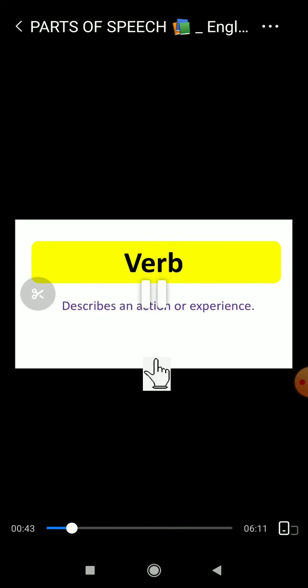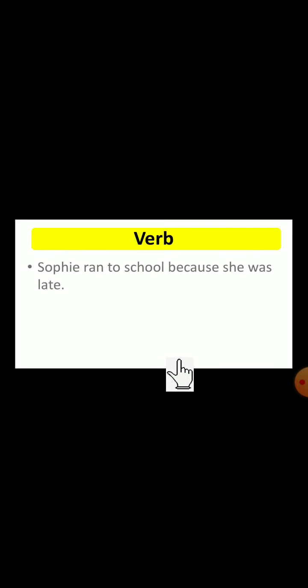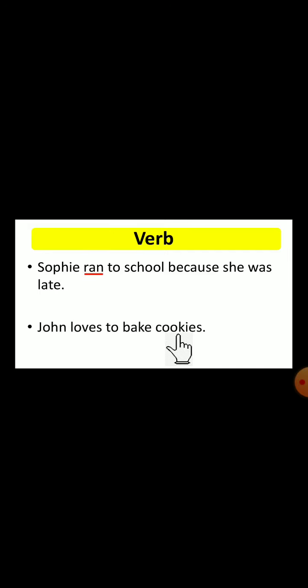So first is verb. A verb describes an action or experience. Examples: run, walk, push, and eat. Here the example sentence: Sophie ran to school because she was late. Here ran is a verb because it is showing the action. Next one, John loves to bake cookies. In that, bake is a verb because it is showing the particular action, a cooking action.